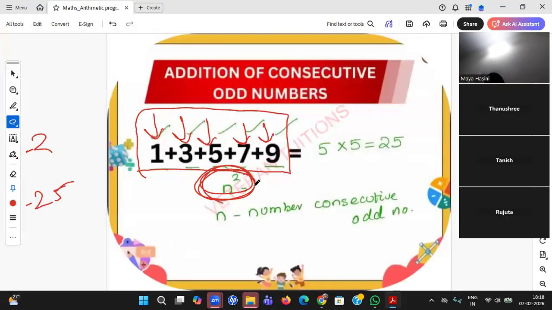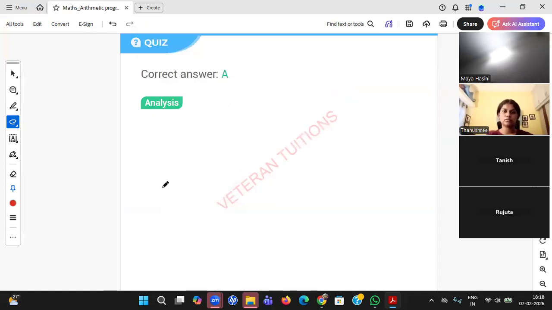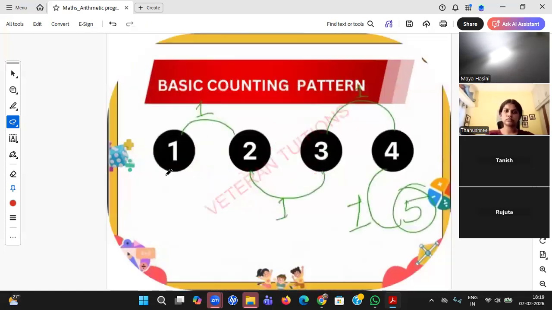You have used some shortcut for this also. 3 minus 1, 2. 5 minus 3, 2. 7 minus 5, 2. 9 minus 7, 2. That means they are following some particular sequence. So let us learn about that sequence. Even then we'll go for the shortcut formulas.